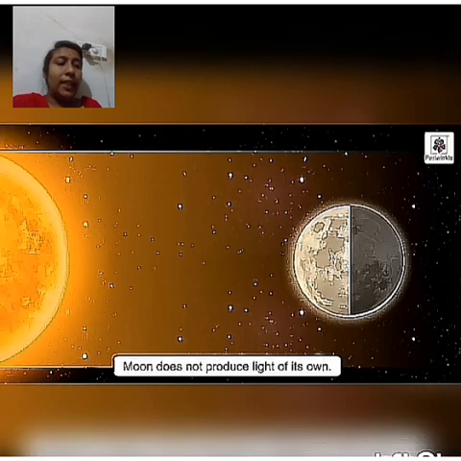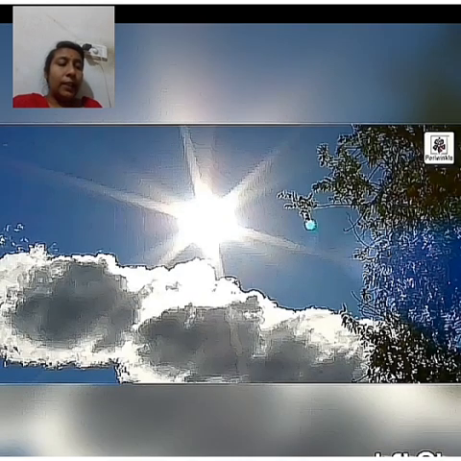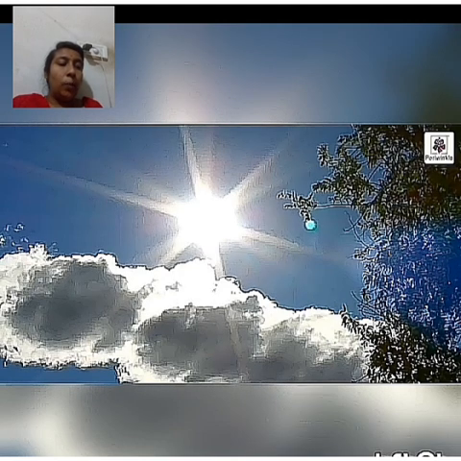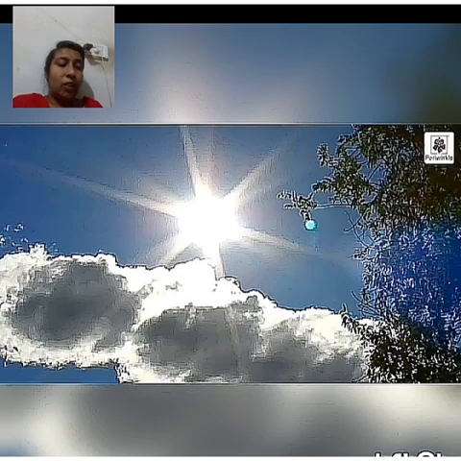During the day, sunlight is too bright. So the moon, even if present in the sky, is not visible, and even if we see it, it is not as bright as it is at night.